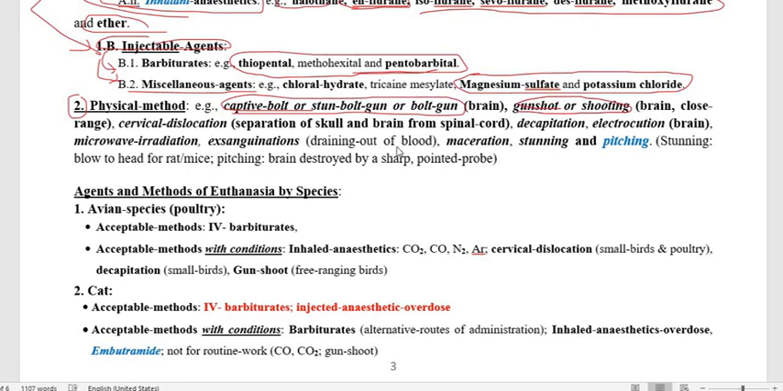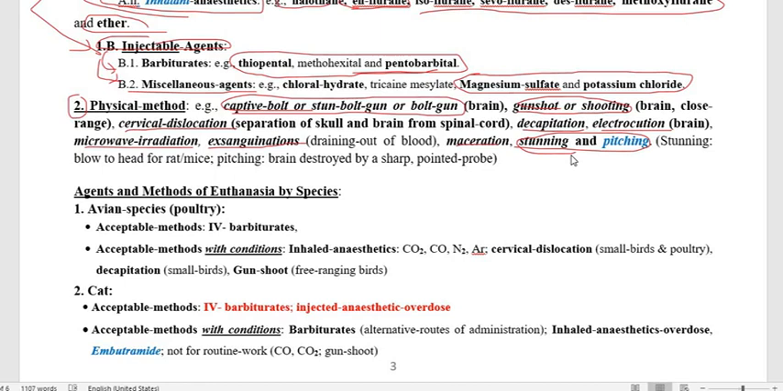And now the cervical dislocation, where we are separating the connection between the skull and brain from the spinal cord, is called cervical dislocation. We are also removing the head, so decapitation. We are also applying electricity on the brain, electrocution. We are also removing the blood slowly, draining out the blood, which is exsanguination. Then microwave irradiation, then maceration, and stunning and pithing.